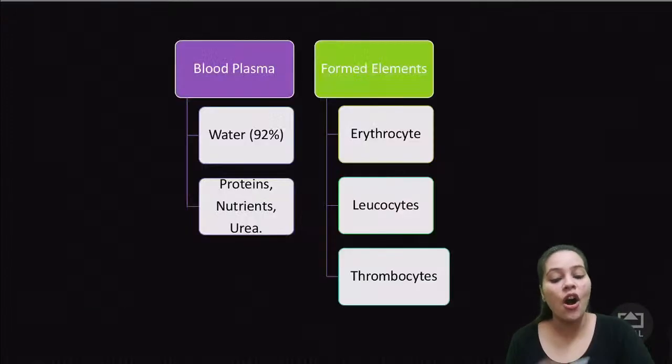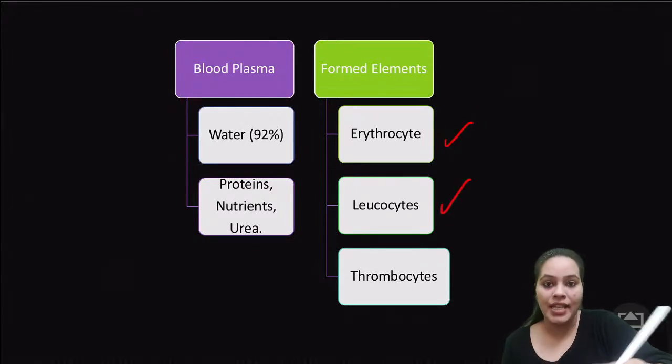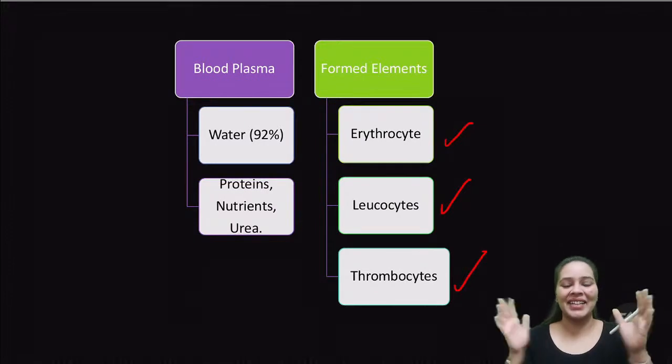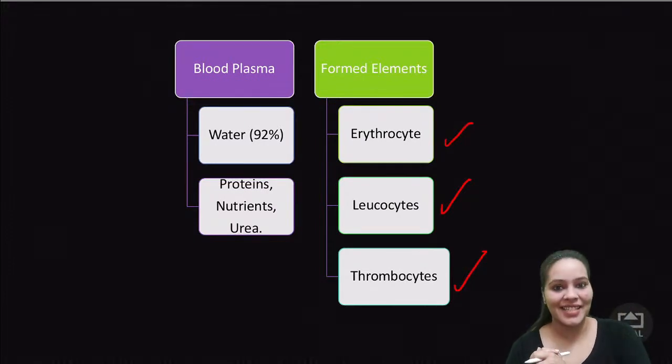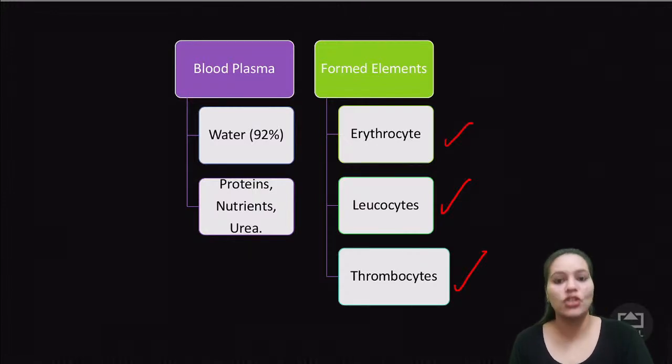अब ये formed elements क्या क्या हैं? These formed elements are your erythrocytes, leucocytes and your thrombocytes. Easily बताती हूँ, भारी भरकम नाम है. Erythrocytes means RBC. What is RBC, kids? It's red blood cells. Got it? Leucocytes are white blood cells. Thrombocytes are also known as platelets. So in today's session, we'll talk in detail about all these components.